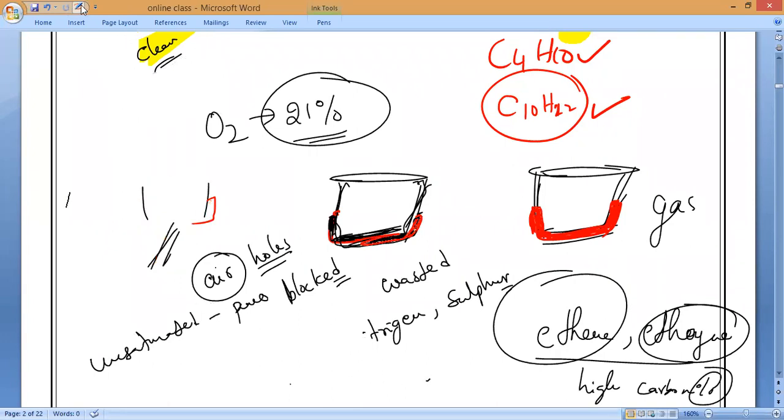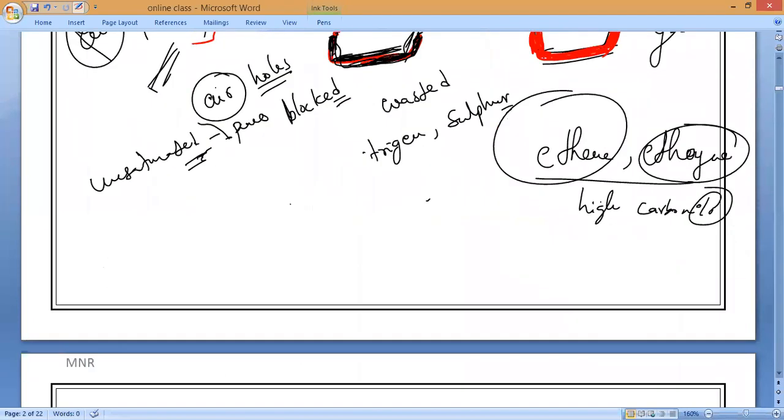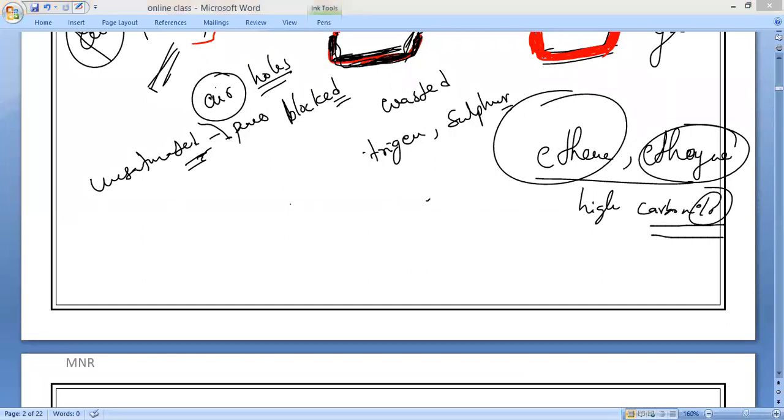When I supply air, all of you remember, unsaturated hydrocarbon with air contains only 21% oxygen, which is comparatively low, and because of the high carbon percentage, it is not sufficient for complete combustion, so it does not produce a blue, non-sooty flame.